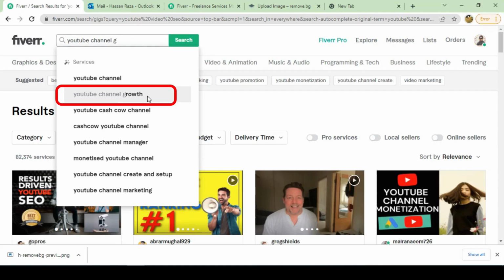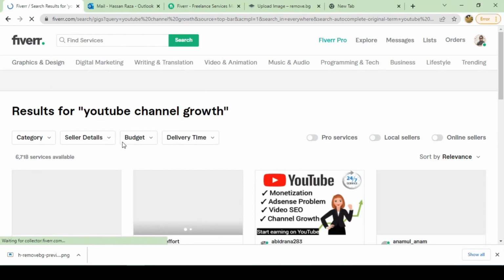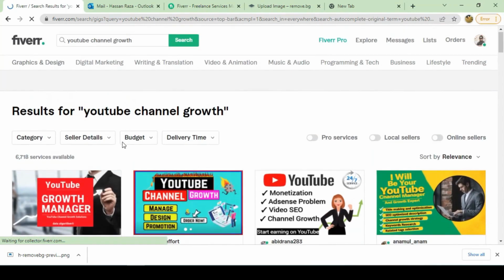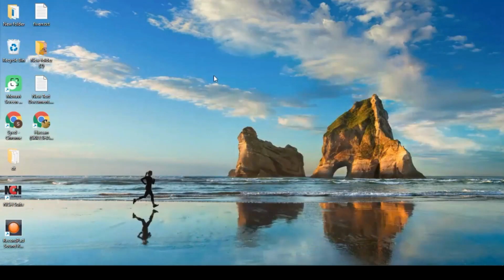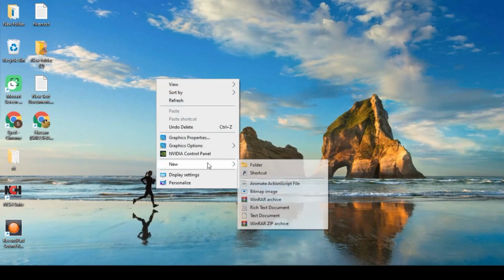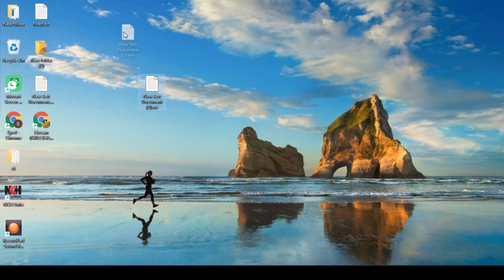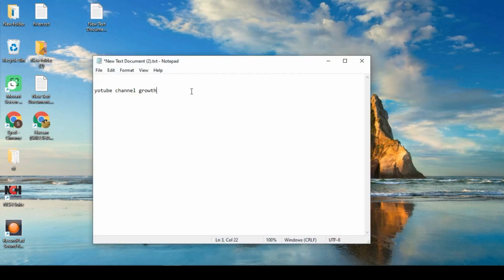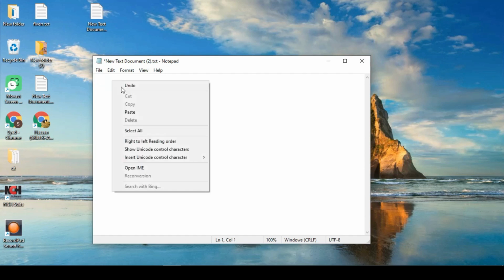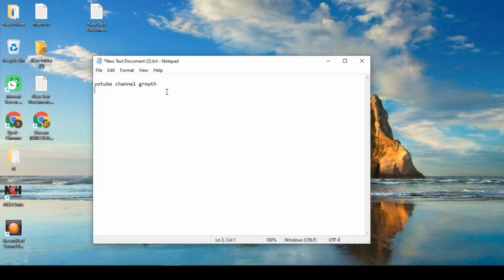As we have explored, this keyword has almost 6700 gigs on it. A keyword with this number of gigs is perfect for choosing and using as our main keyword. We have chosen YouTube channel growth as our primary keyword. We will note it down in a notepad file like this. In all the remaining 3 steps that I mentioned a while ago, we will use this keyword. How we will be doing the other things, you will know in upcoming videos.